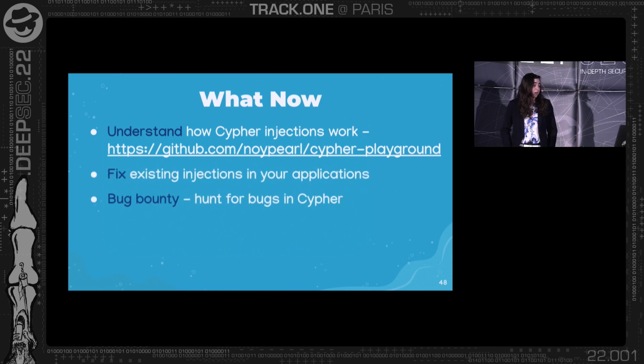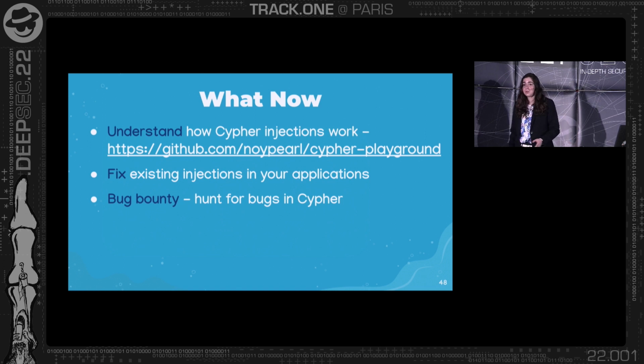And after you understand how those injections work, you can maybe fix those injections in your applications if you're a developer or security engineer. You can also do bug bounty. When I started my research 2 years ago, I didn't find any bug bounty write-up about Cypher injection. And I think that there can be a lot right now. If you Google for Cypher injection, you won't find that many results. When I started my research, I could find barely 2 articles about it.